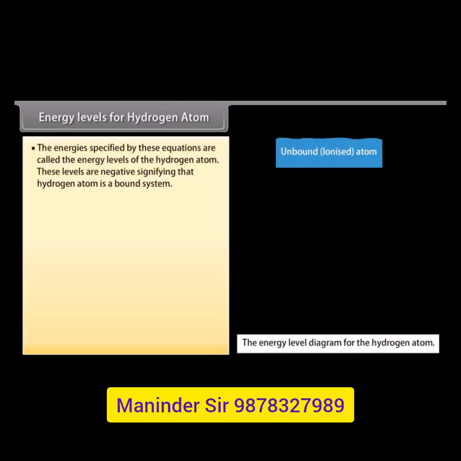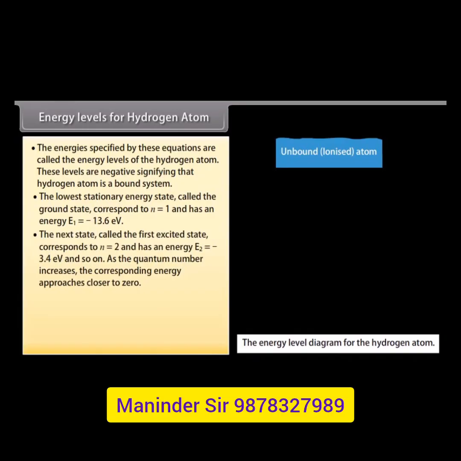The energies specified by these equations are called the energy levels of the hydrogen atom. These levels are negative, signifying that hydrogen atom is a bound system. The lowest stationary energy state, called the ground state, corresponds to n as 1 and has an energy E1 equals minus 13.6 electron volt.